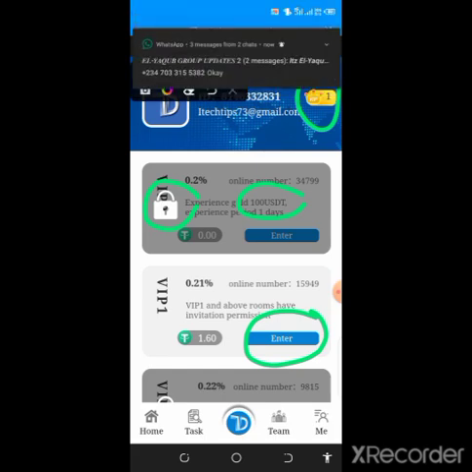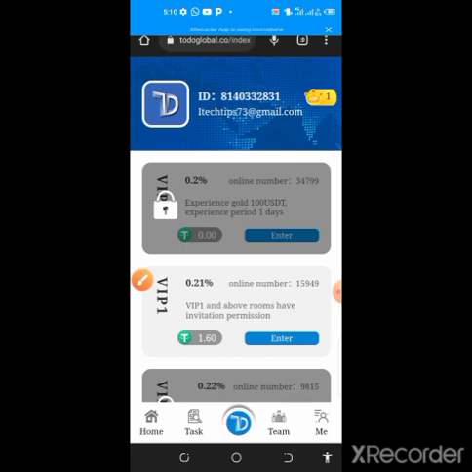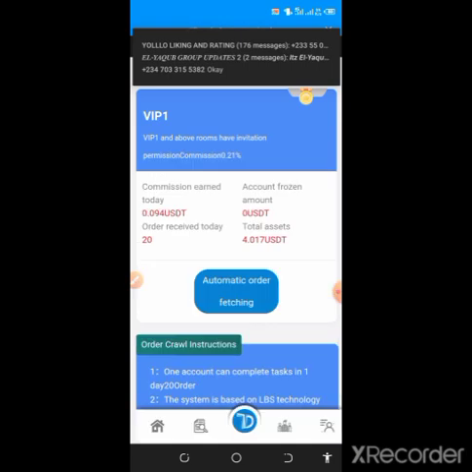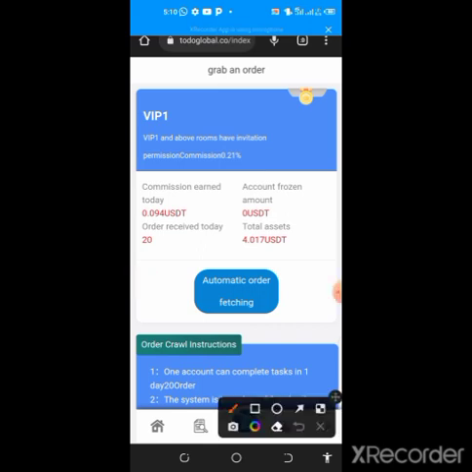Immediately you register, what you need to do is click on enter. You click on this enter, just like this one is open for you here, and then automatically it will open like this. I'll be using this VIP1 as an example to show you how you get to make use of the $100. Now you start grabbing orders with that bonus, and you need to grab 10 orders. Automatically you'll be earning up to $2 in total.